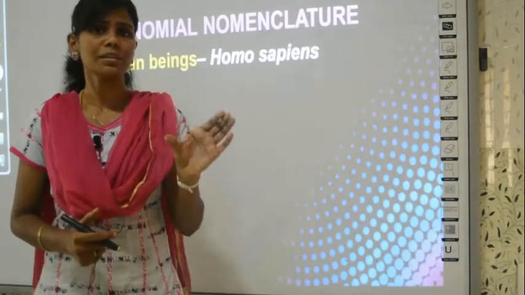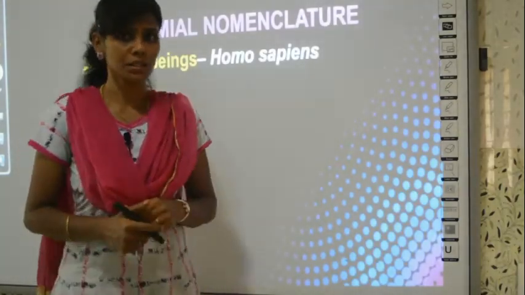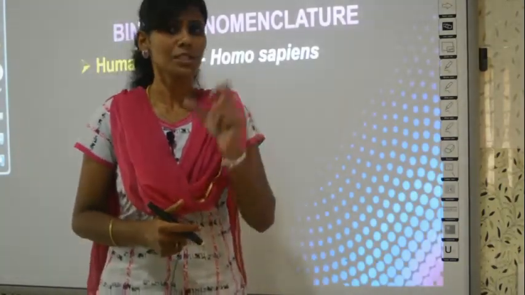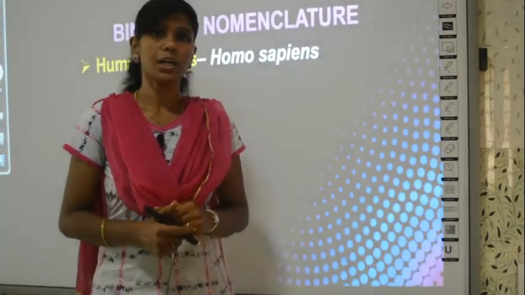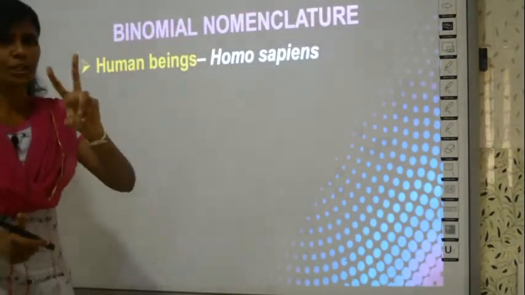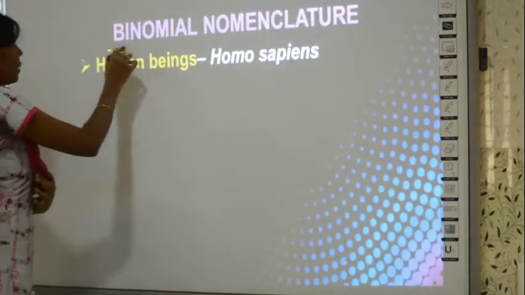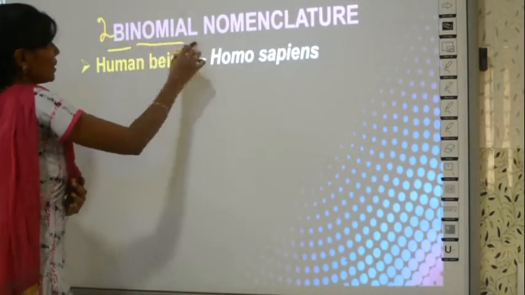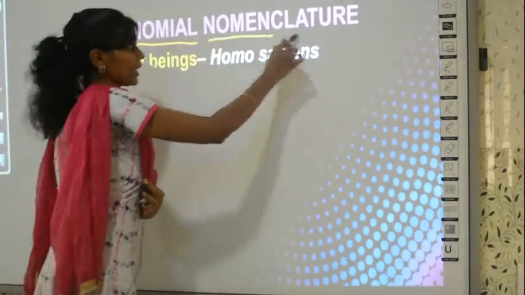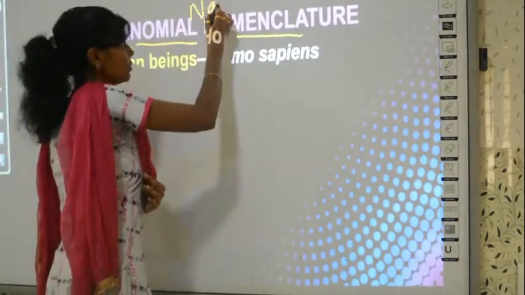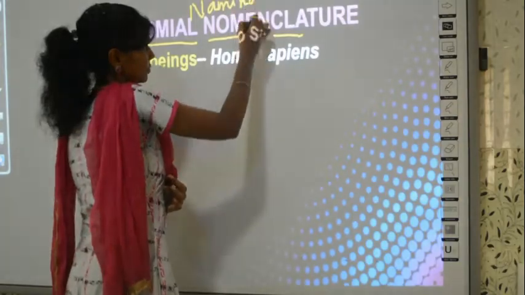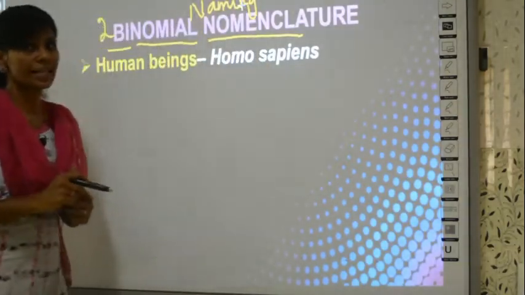So for common understanding about all the organisms in this world, there is one naming system called binomial nomenclature. Bi means two, nomial means name. Nomenclature also refers to naming. Okay, so it is a naming system.